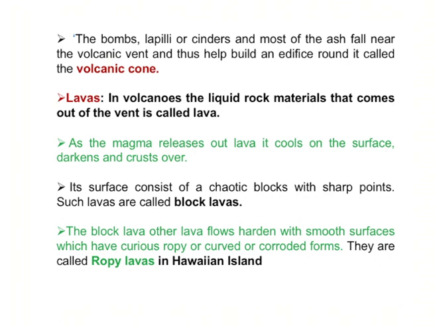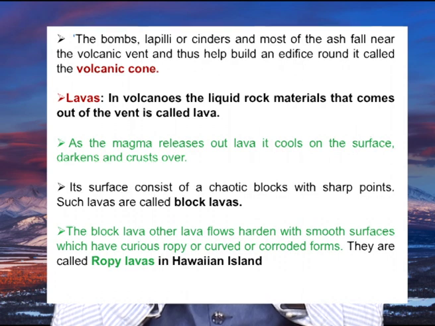So, that is one part. The surface consists of different blocks and points. Some blocks we will see are blocky, and in some areas we will see sharp points. Those sharp points or blocks are known as block lavas. Then, how do the block lava compositions look, and the other formations we see on the surface?